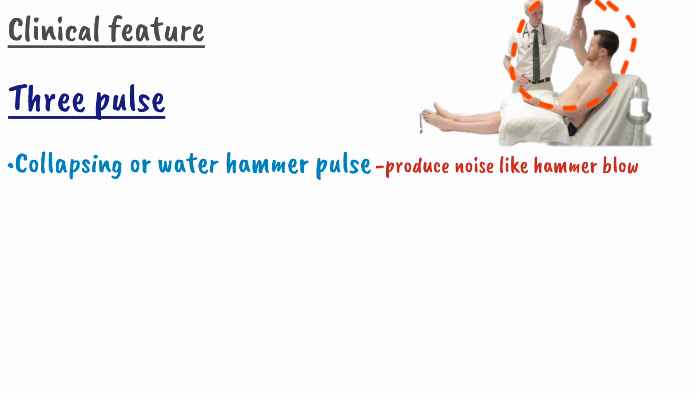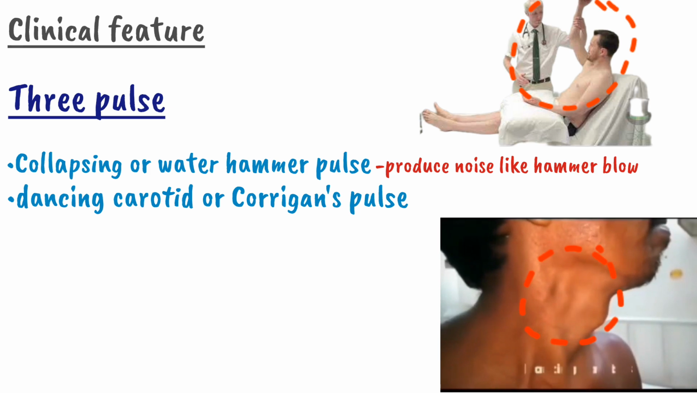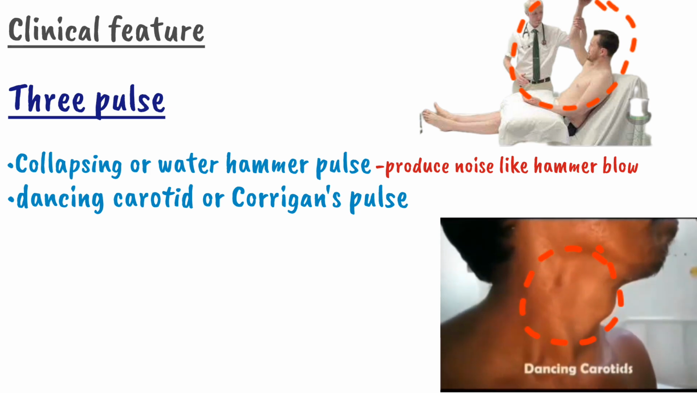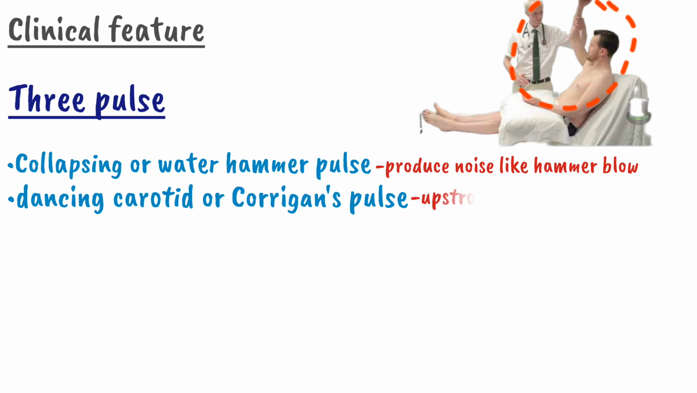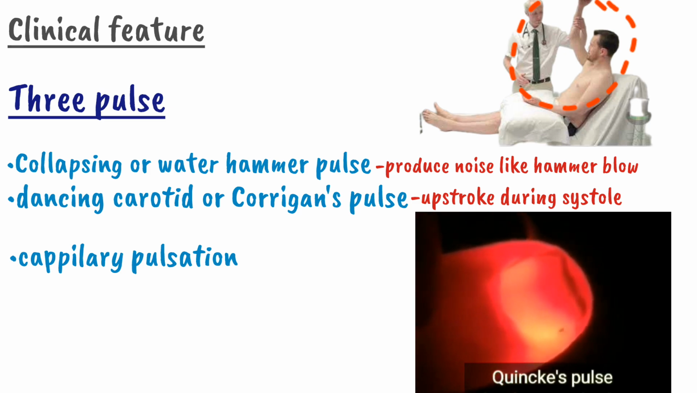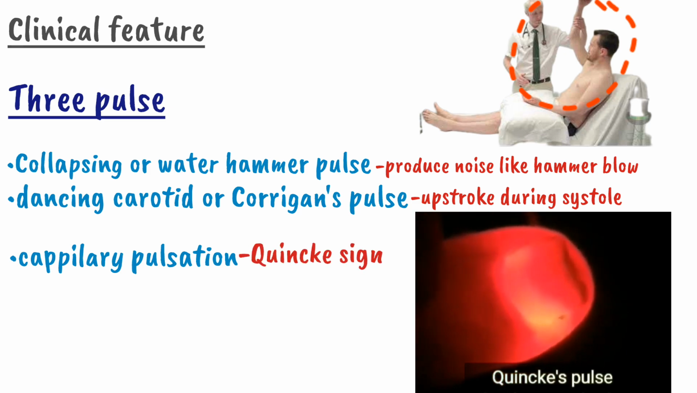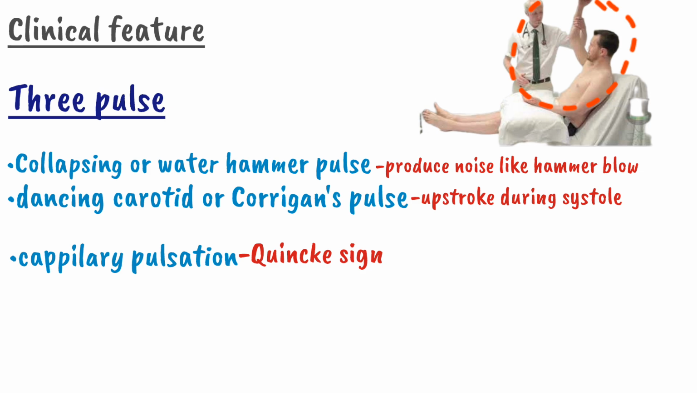The second one is the dancing carotid or the Corrigan pulse. You can see the dancing carotid here. This is produced due to the decreased diastolic and increased systolic pressure. So there will be an upstroke during systole. The third one is the capillary pulsation. The capillary pulsation is also called the Quincke sign. It is usually seen in the capillary nail bed with the help of a glass slide.